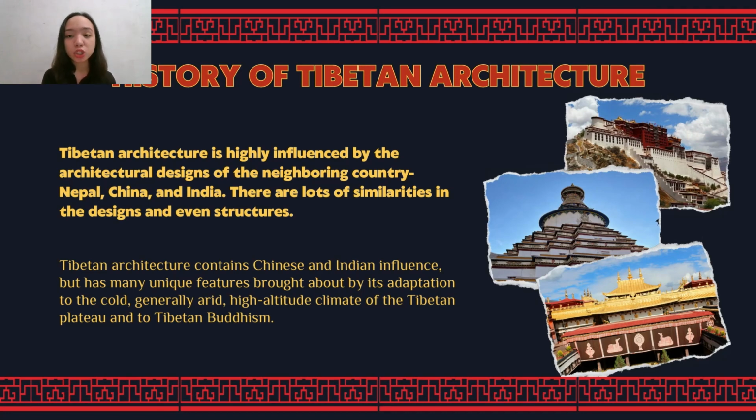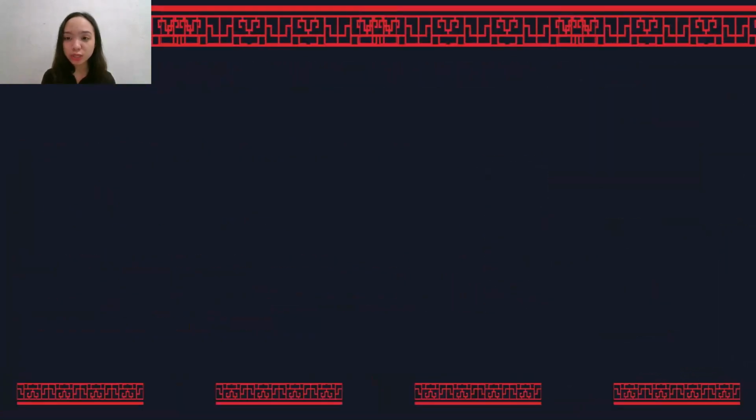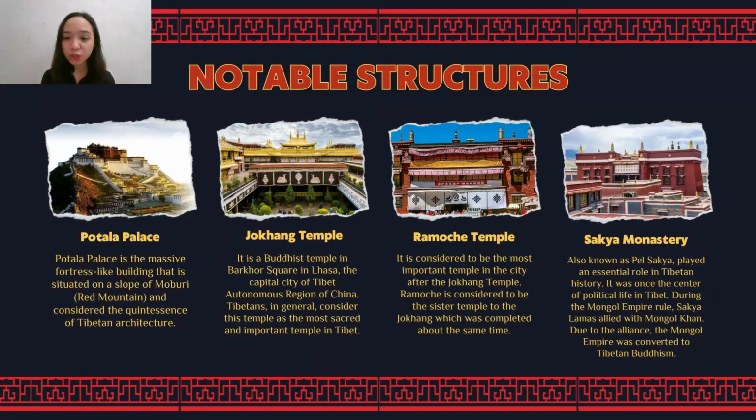Tibetan architecture contains Chinese and Indian influence that has many unique features brought about by its adaptation to the cold, generally arid high-altitude climate. So, some of the notable structures in Tibet is the Potala Palace, which is the massive fortress-like building that is situated on a slope of Marpori or Red Mountain and considered the quintessence of Tibetan architecture. The Potala Palace symbolizes Tibetan Buddhism and its central role in the traditional administration of Tibet.